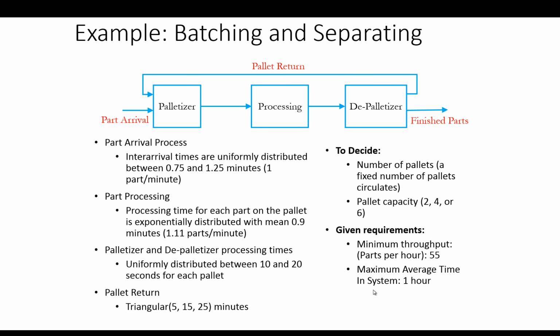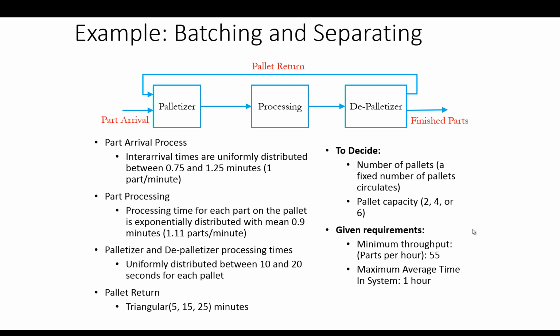Again, the decisions that we're trying to make in this model are the number of pallets, and remember that we have a fixed number of pallets that circulate in the system. We also want to find the pallet capacity. We would like to know whether we need pallets that have a capacity of 2 parts, 4 parts, or 6 parts.